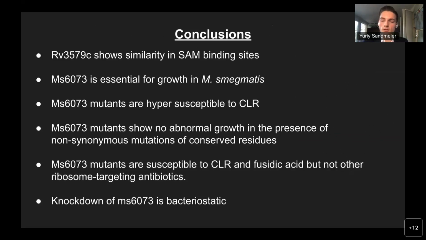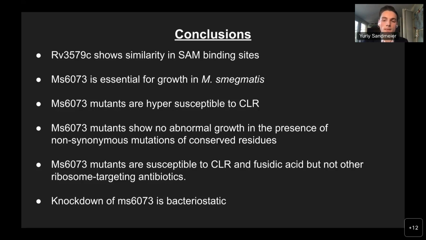To summarize, first, using M. smegmatis, we confirmed the essentiality of this gene for mycobacterial growth. Second, using structural comparisons, we showed that RV3579C and MS6073 are closely related to the E. coli 23S rRNA methyltransferase RlmB. Third, using individual mutants, we also confirmed the inhibition of MS6073 renders M. smegmatis sensitive to clarithromycin. Furthermore, we also showed that various conserved residues between RV3579C, MS6073, and RlmB are not essential for growth of M. smegmatis.